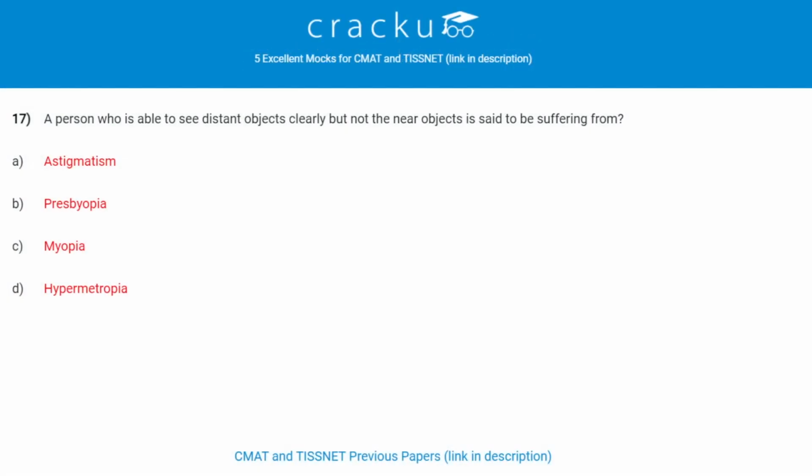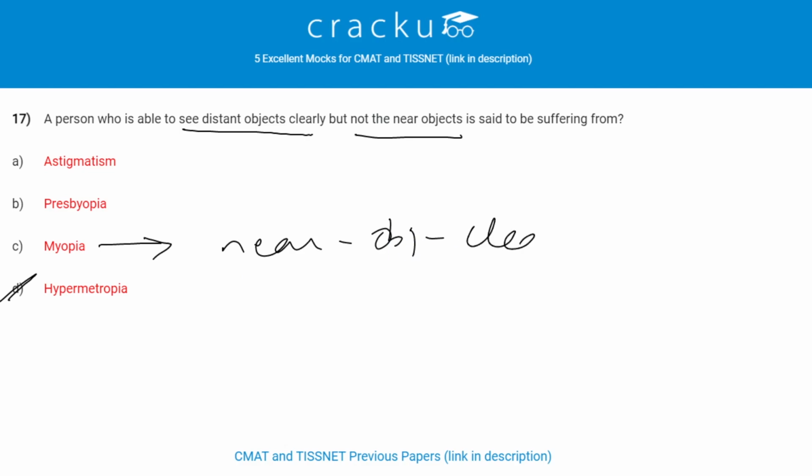A person who is able to see distant objects clearly but not the near objects is said to be suffering from hypermetropia. Myopia is a disease in a person who can see near objects clearly, far objects not clear. Presbyopia is generally found in elders. Distant as well as near objects cannot be seen clearly.